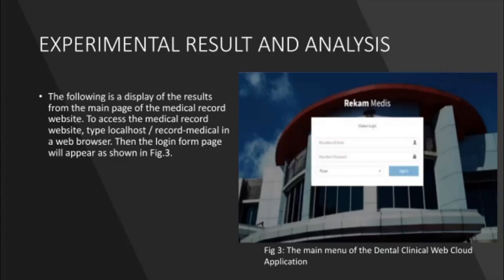Since it is running on a local website, to access it they type localhost/record medical, which they created as a website, in a web browser. Then the login form page appears as shown in the figure. This page has the main function of identifying user access rights.